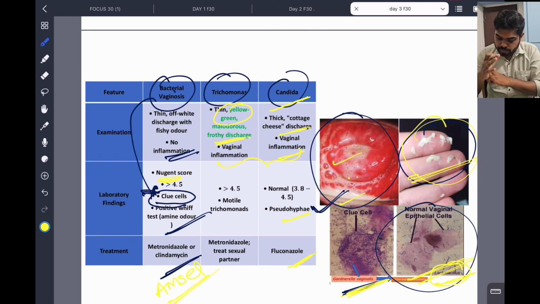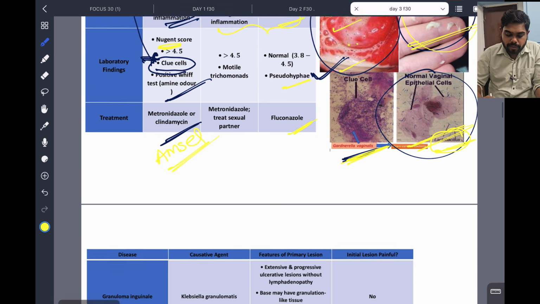Bacterial vaginosis, clue cells. You can see the diagram. Clue cells will be the clue for the answer. So clue cells are the clue for bacterial vaginosis. Okay, trichomonas. You can see the greenish strawberry vagina, reddish strawberry type, and frothy greenish yellow discharges. Okay, classical. And cottage cheese, candida. Okay, clear. Now we are going to the next.